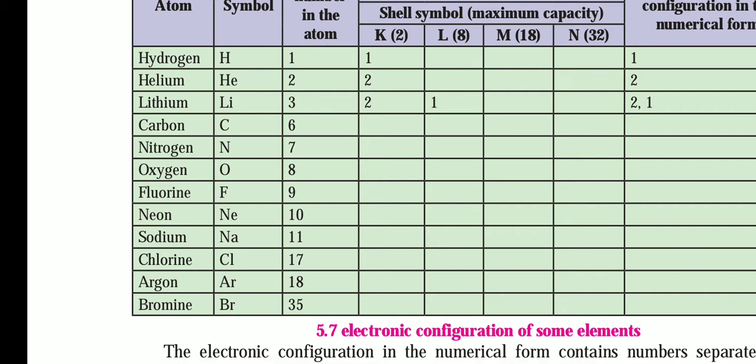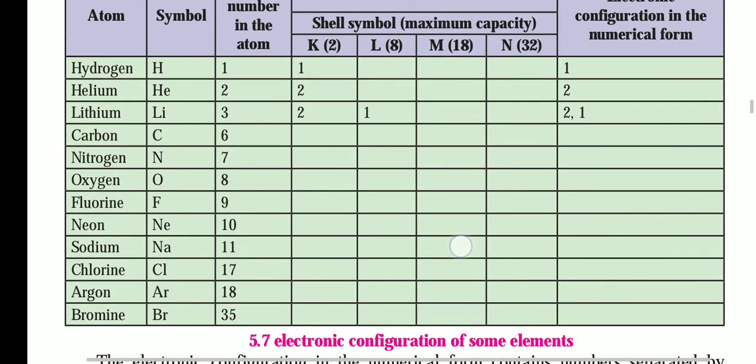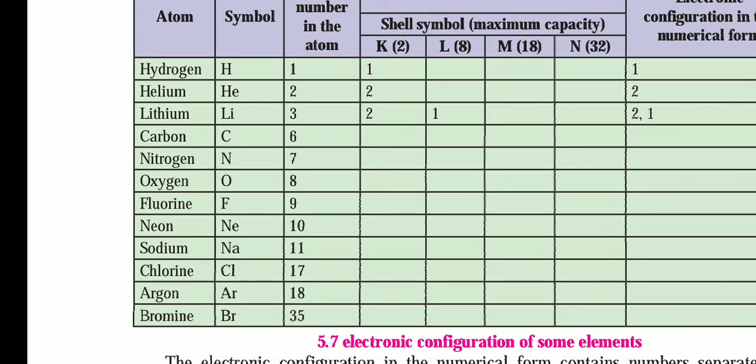In the K shell there will be 2, in the L shell there will be 8, and the remaining go into the M shell. One most important thing: if the M shell is not completed, it will not take 18, it will automatically be 8. So K has 2, L has 8, and M has 8 only. If it is not at full capacity, the remaining electrons go into the N shell. Therefore it will be like 2 comma 8 comma 8 comma and something remaining, 2, 3 or anything.